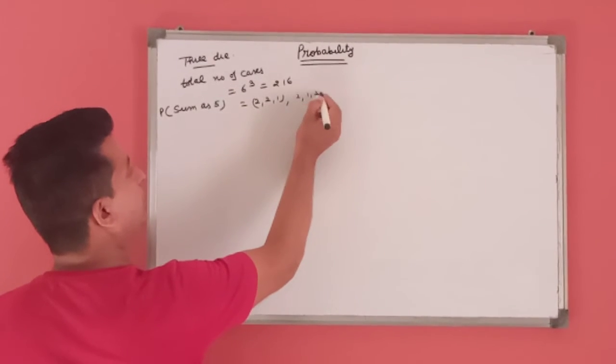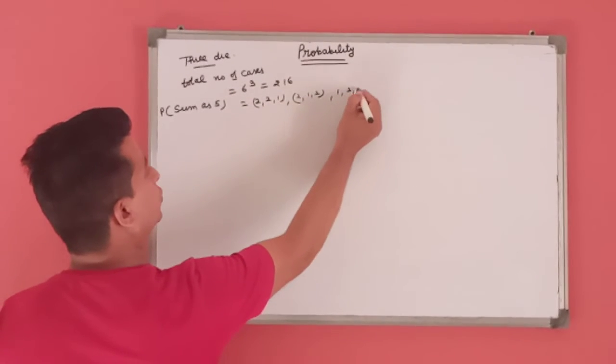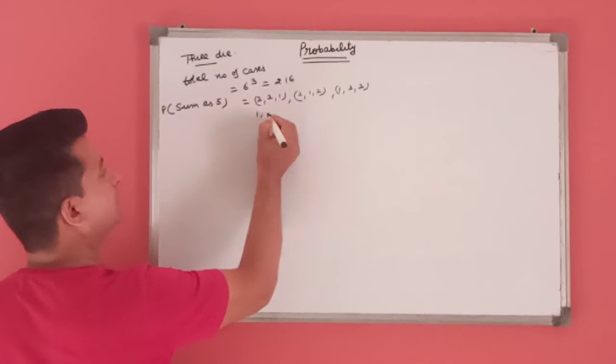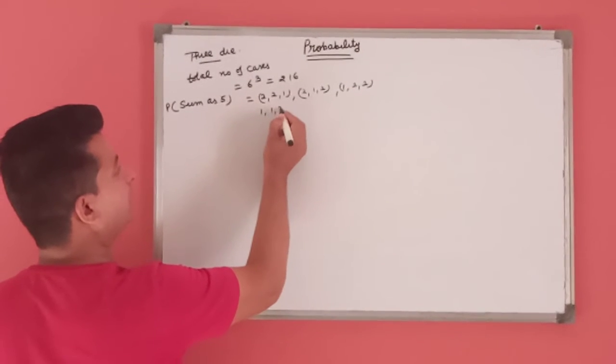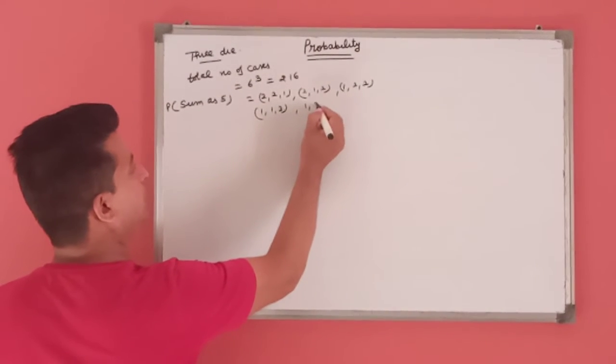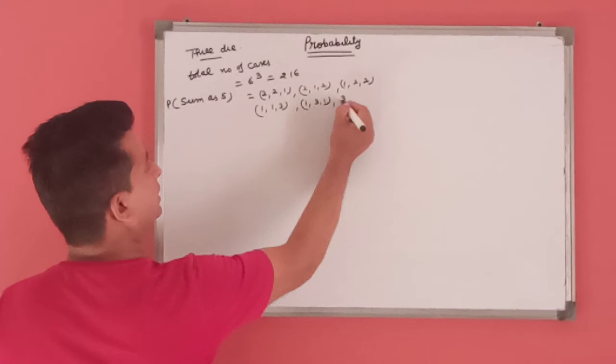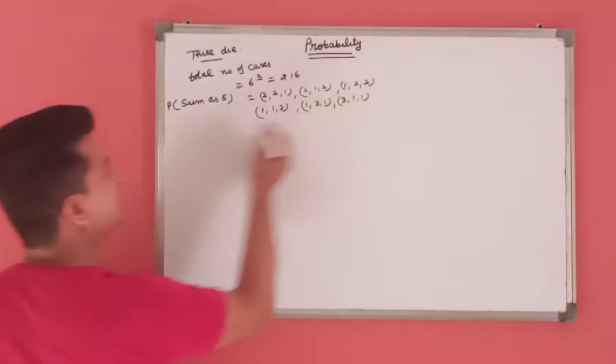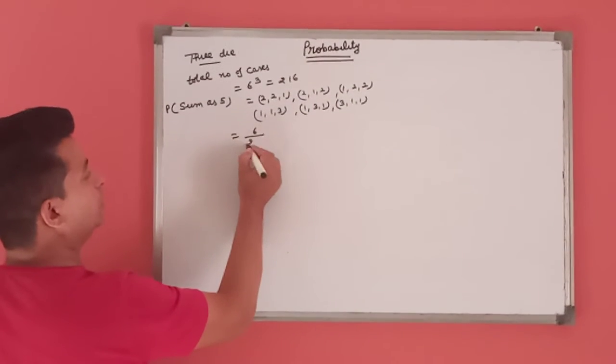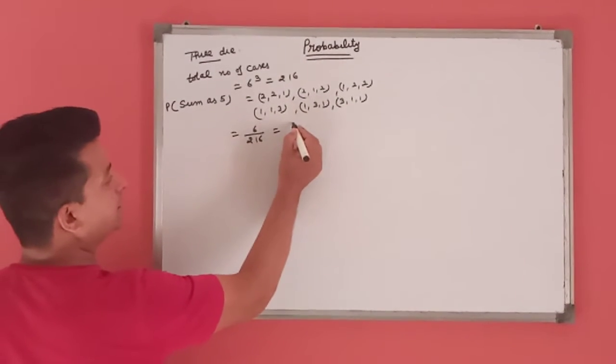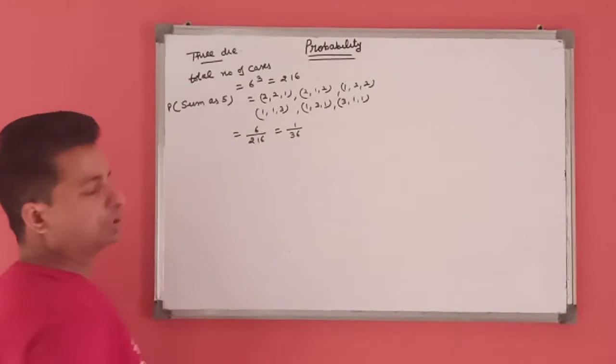2 1 2, 1 2 2, another is 3 1 1, 1 3 1, 1 1 3. These are the 6 cases. This means probability is 6 by 216, that's 1 by 36.